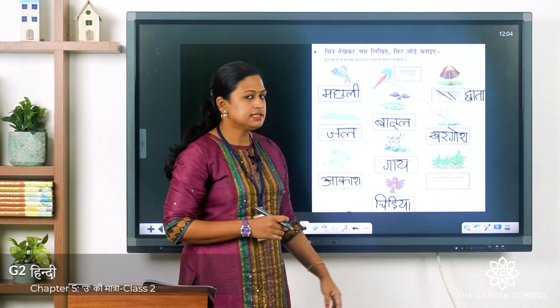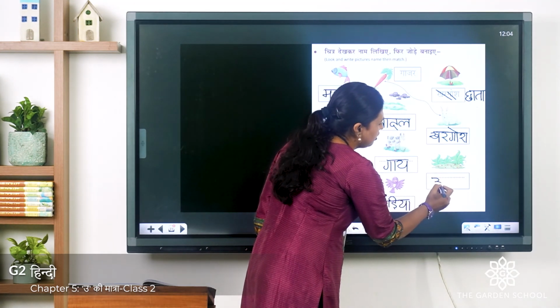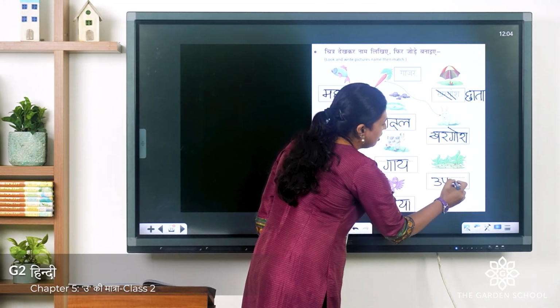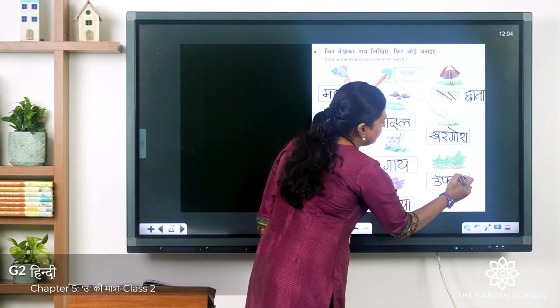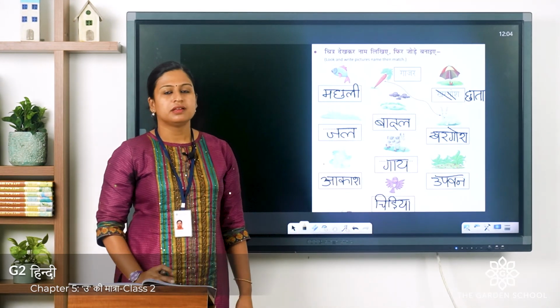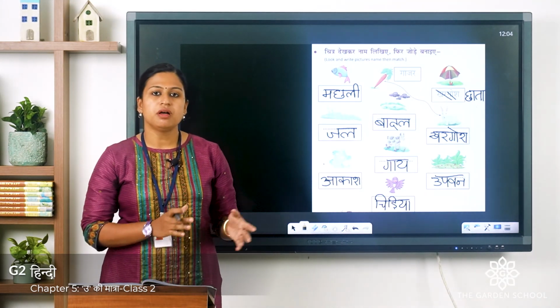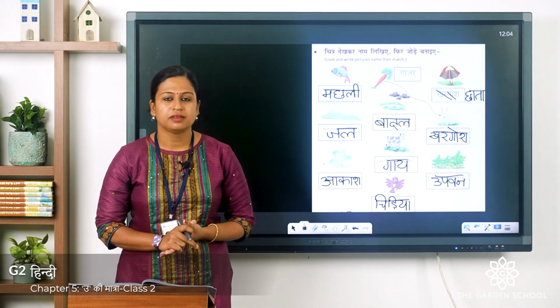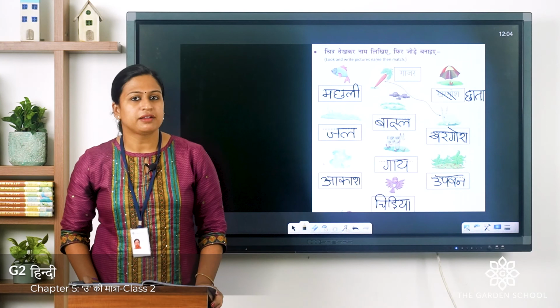The last one is garden. In Hindi we say upvan. U-pa-va-na. Upvan. So I hope you all have written these names. Now you have to match these pictures. After completing it, you have to submit in Microsoft Teams.